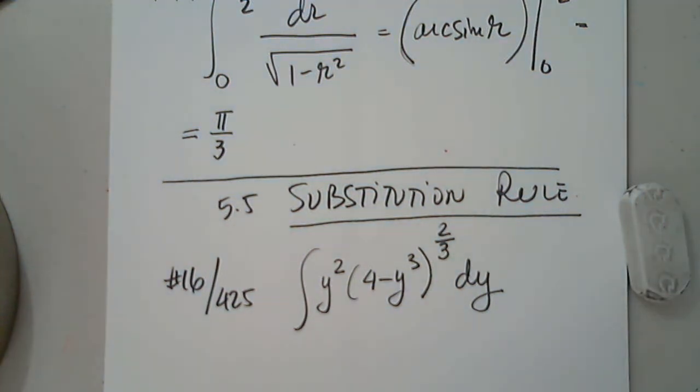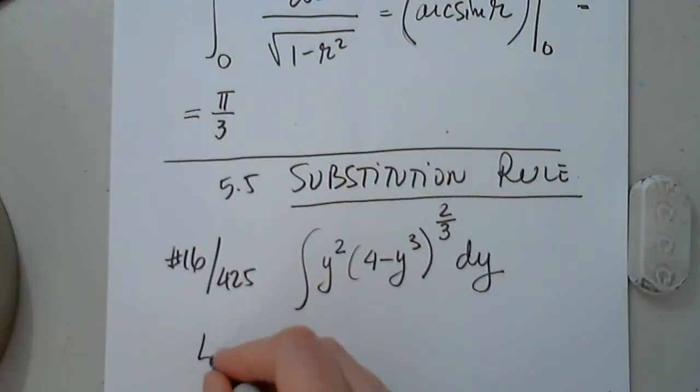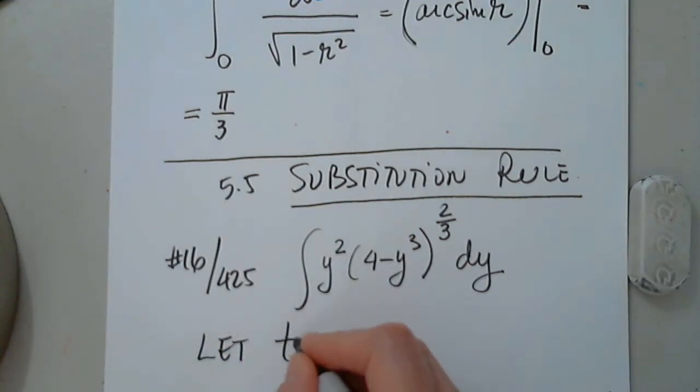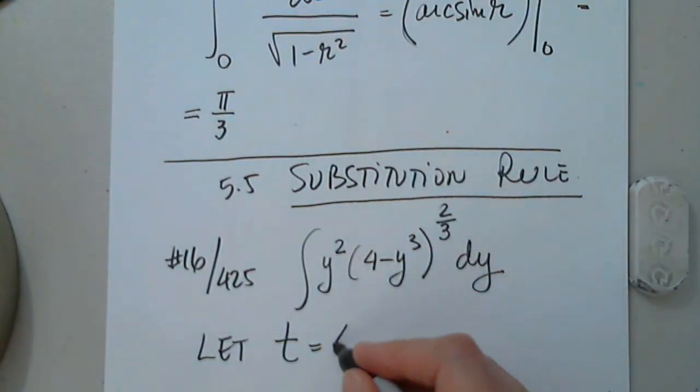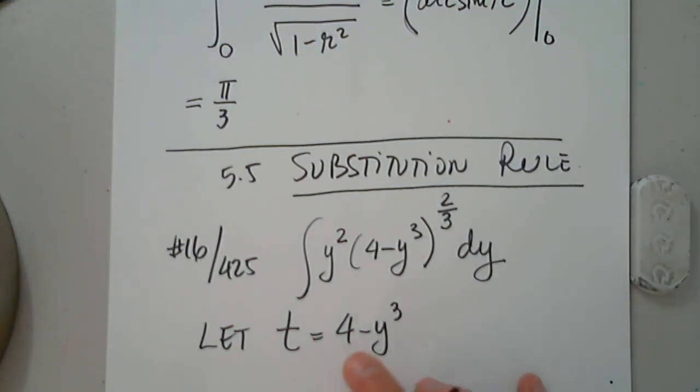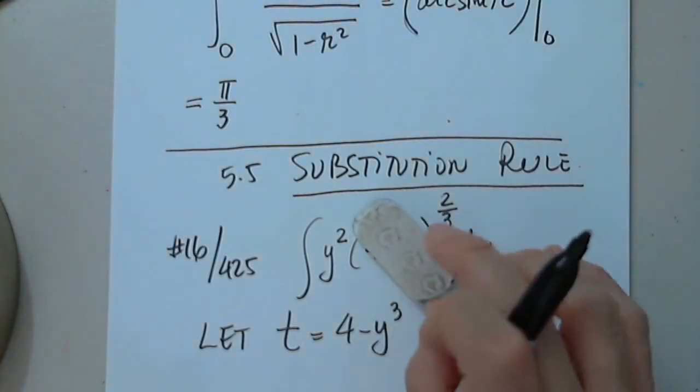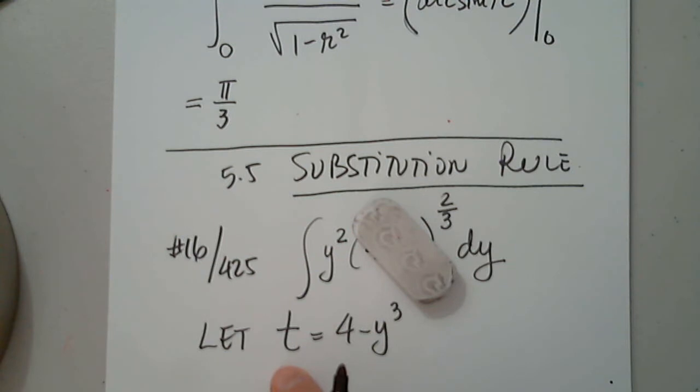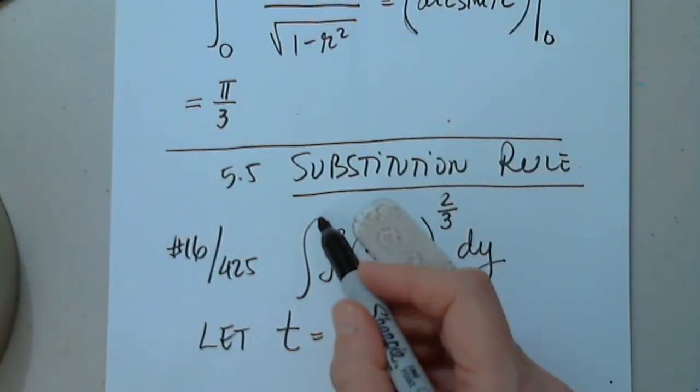I'm going to say, okay, let me give this a name. Let t be this piece. This is a new function now. I created a new function of y, and I denoted it by t. There is no integral, as you noticed.